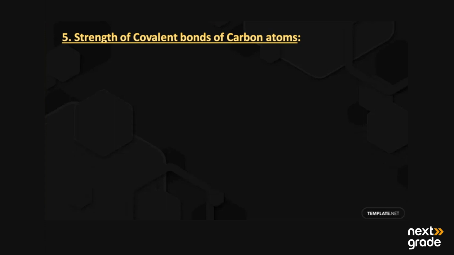In the fifth one, we have the strength of the covalent bonds of carbon atoms. The size of the carbon atom is very small, due to which carbon atoms form strong covalent bonds. Carbon can form strong covalent bonds, and this is due to its small size, and its atomic number is 6.